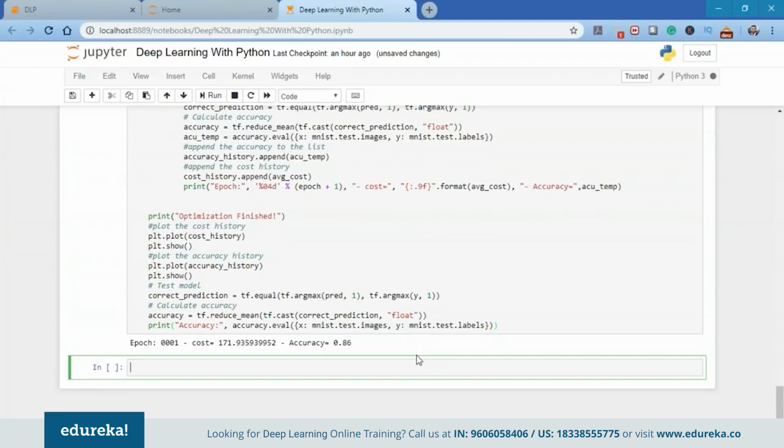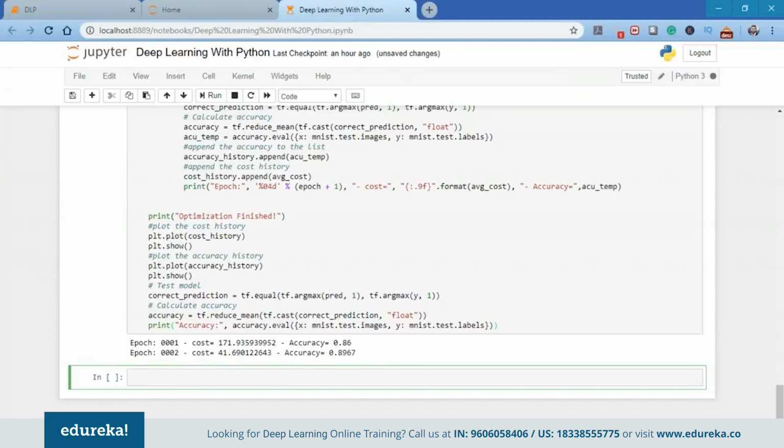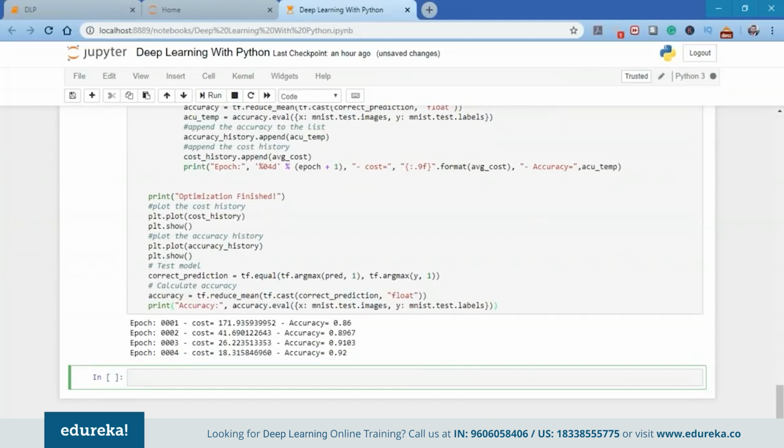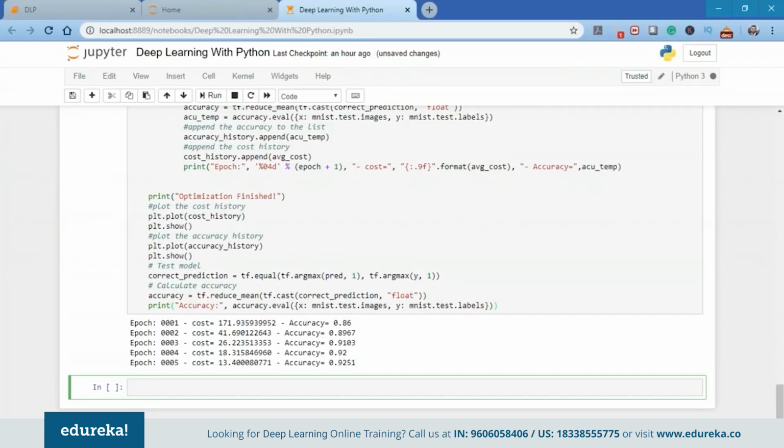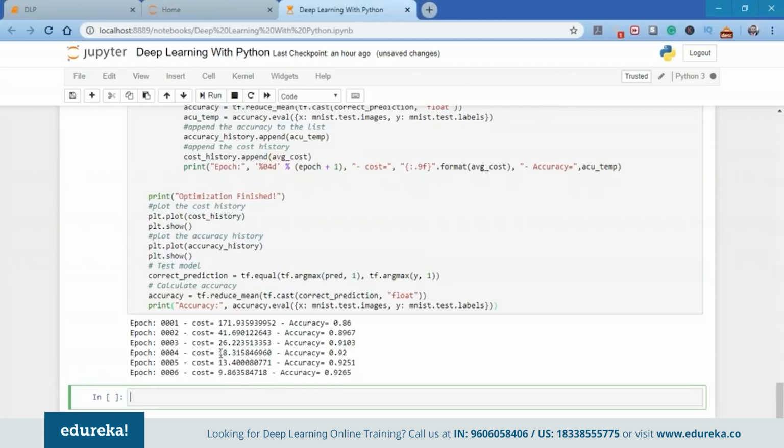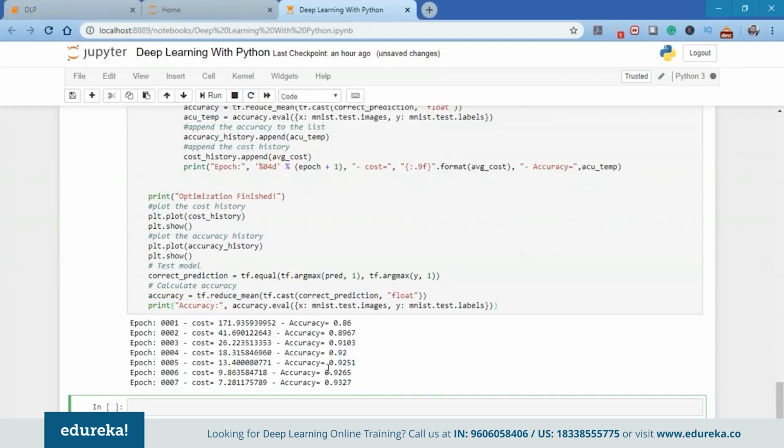So as you can see, in the first epoch, we have cost 171, accuracy 0.8. In the second epoch, the cost has reduced to 41 from 171. So you can see we have already reached an accuracy of 0.92. On the fifth epoch, it's 0.925. So as you can see here, as the cost is decreasing, the accuracy is increasing, because that's the main goal of any deep neural network, to decrease the cost and increase the accuracy. Till epoch 8, you can see it's 0.93 and the cost has reduced to 5 now.